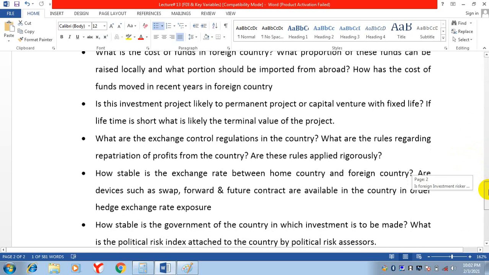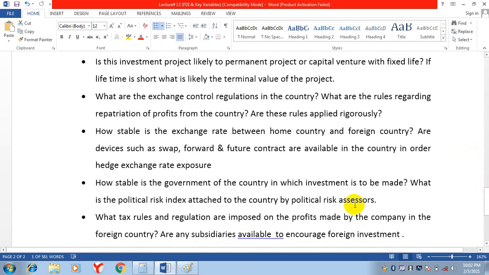The next is, how stable is the exchange rate between these two countries? And if the exchange rate is not stable, there are tools and devices for controlling the exchange rate risk, that is swap, forward and future. Are these tools available or not for controlling the exchange rate risk? The devices like swap, forward, future, options, are these available or not?